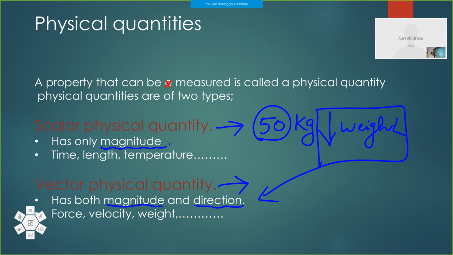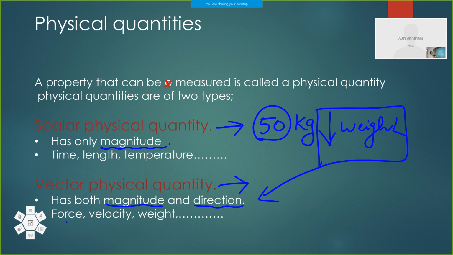So those physical quantities having magnitude and direction are called vector physical quantities. We have so many examples. Force. A force is applied, or when you lift the bag, a force is applied in the upward direction. So direction is clear in that. Magnitude 10 Newton. With 10 Newton we are lifting. 10 Newton is a magnitude and upwards we have to apply the force. The direction is specified in force. So force is a vector physical quantity.